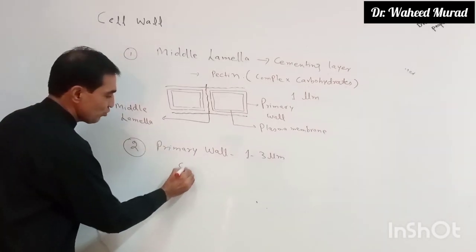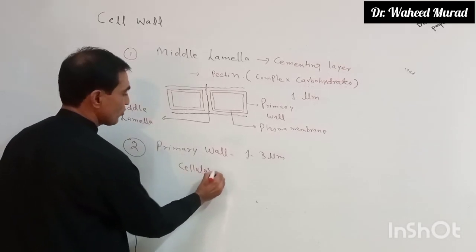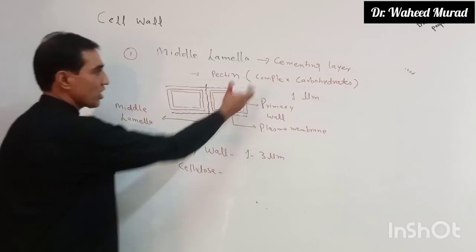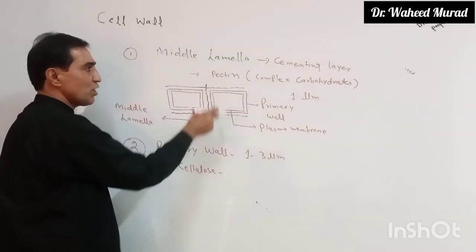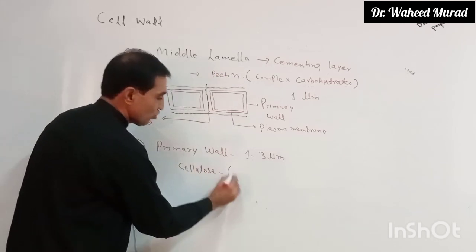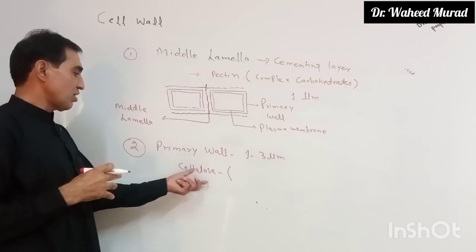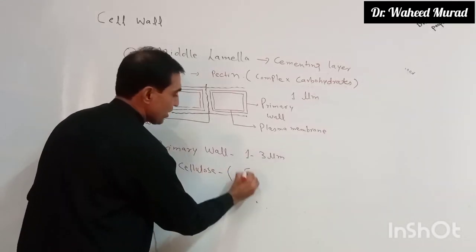Now इसका chemical composition क्या है? Chemically, primary wall is formed by cellulose. Cellulose is also a complex carbohydrate. Pectine भी complex carbohydrate है, polysaccharide है, cellulose भी polysaccharide है. तो दोनों की chemical composition में फर्क है. Cellulose is formed by cellulose fibrils.